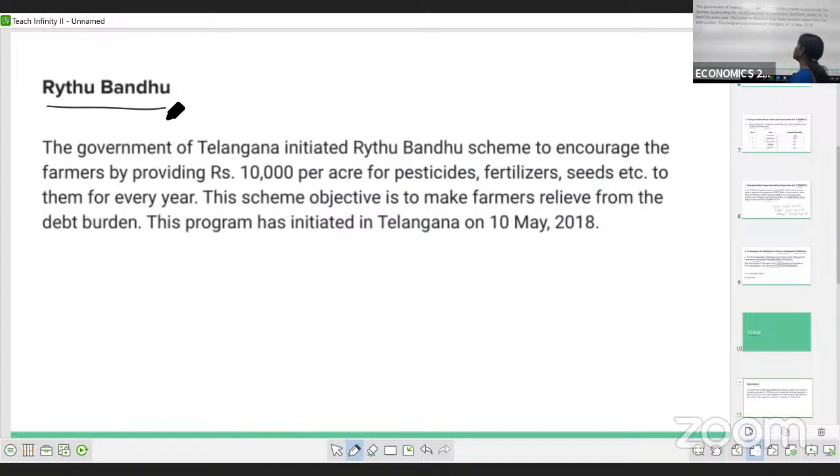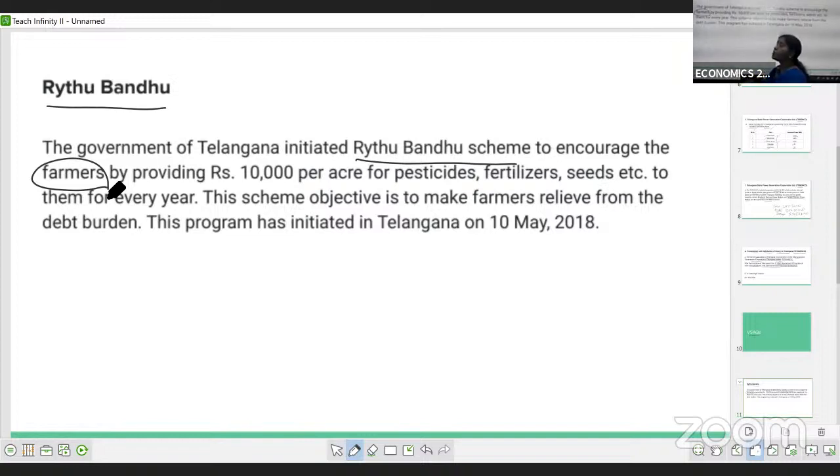Raitu Bandhu. After the Telangana government was formed, in order to encourage the farmers, the Telangana government initiated the Raitu Bandhu scheme. Raitu means the farmer. Bandhu means like a friend.